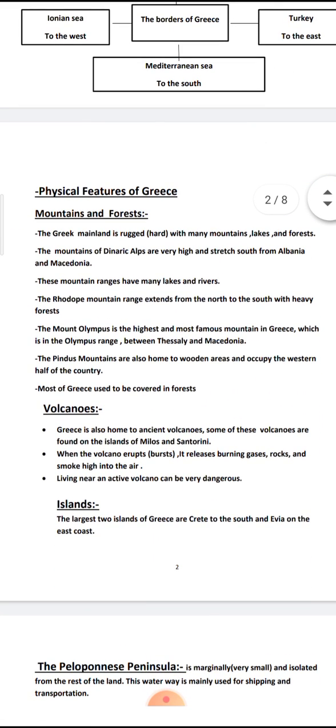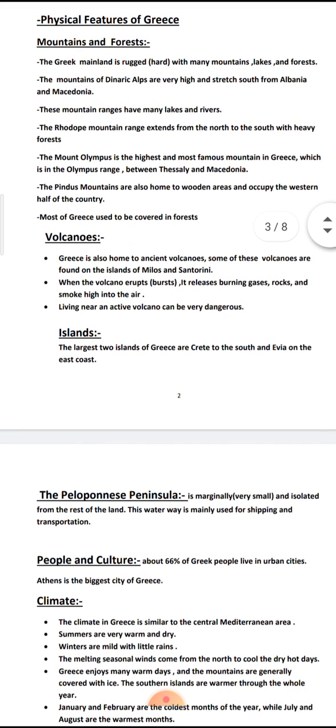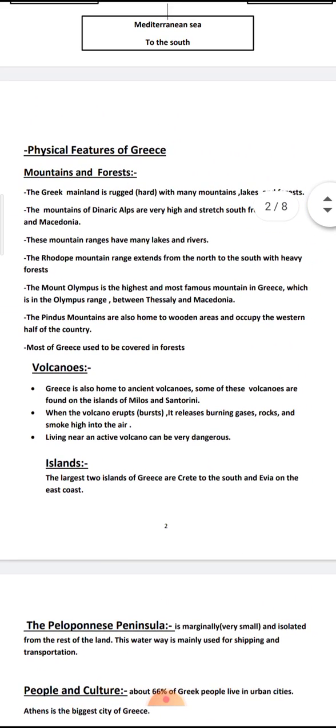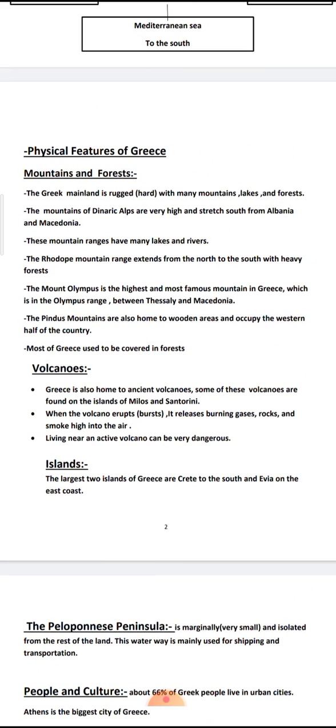Let's move to the physical features of Greece. If I ask you, tell me the physical features of Greece, you can answer: 1, mountains and forests, 2, volcanoes, 3, islands, 4, Peloponnese Peninsula. So how many physical features in Greece? Four: mountains and forests, volcanoes, islands, and the last one, Peloponnese Peninsula. Number 1, mountains and forests.